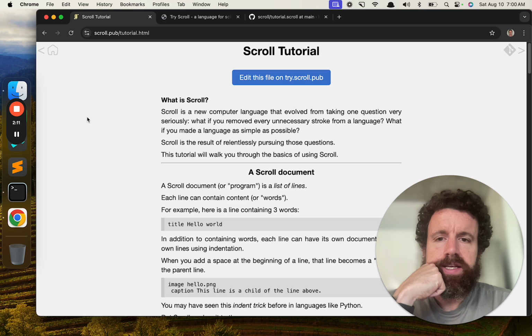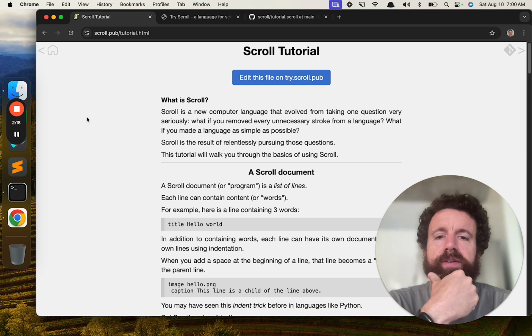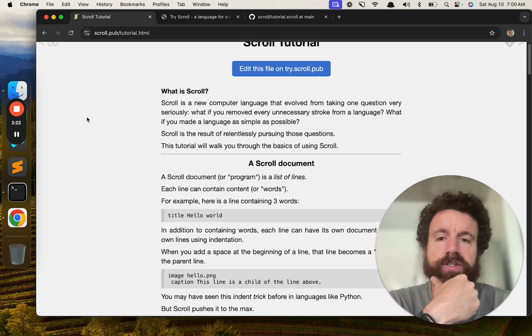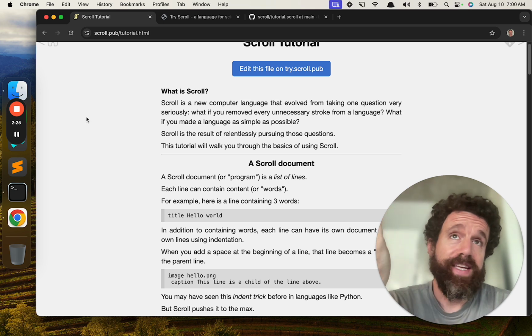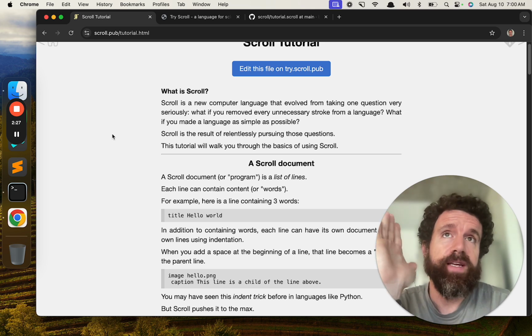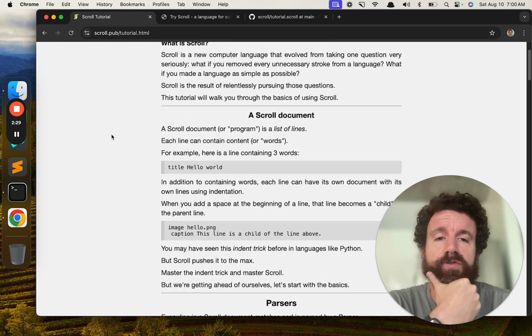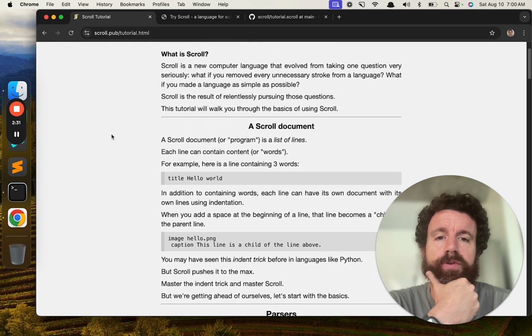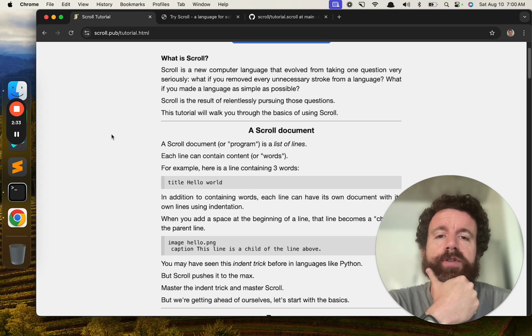Anyway, all right. So what is Scroll? Scroll is a new computer language that evolved from taking one question very seriously. What if you removed every unnecessary stroke from language? And that can mean keystroke. Maybe someday it will even mean literal stroke line, but for now just think keystroke. What if you made a language as simple as possible?